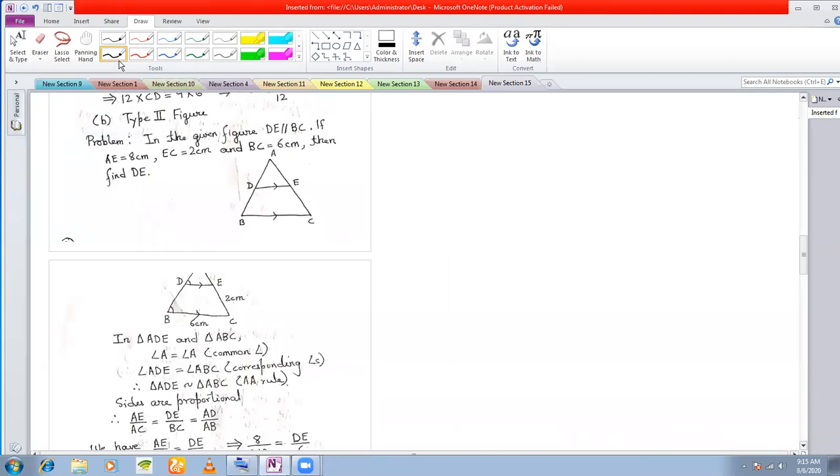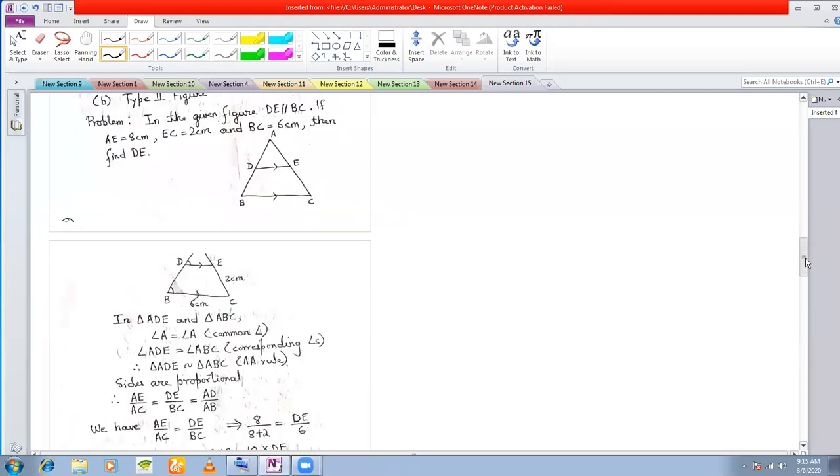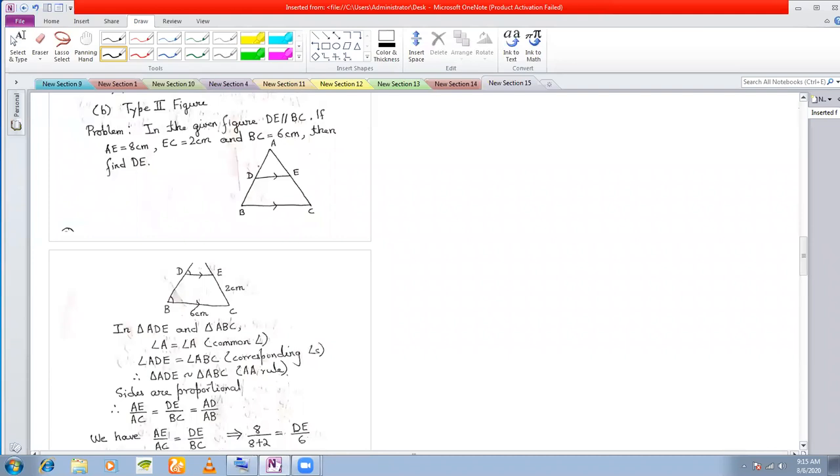And let us now come to the type 2 figure. Now type 2 figure is a very important figure because from type 2 figure we actually get the BPT also, basic proportionality theorem. Okay, so this is a very, very important figure, type 2. This is the kind of figure that you will get. You have a triangle and inside you will have this, looks somewhat like your midpoint theorem. Remember your midpoint theorem from class 9? It is not actually the midpoint theorem because D and E here are not midpoints.